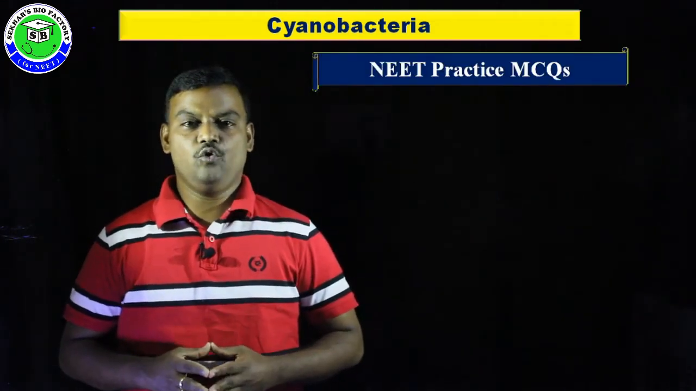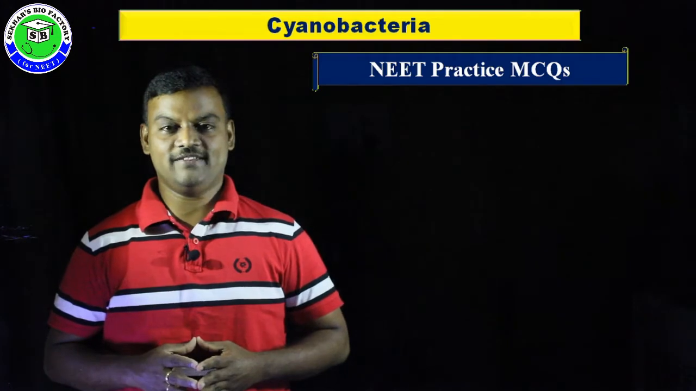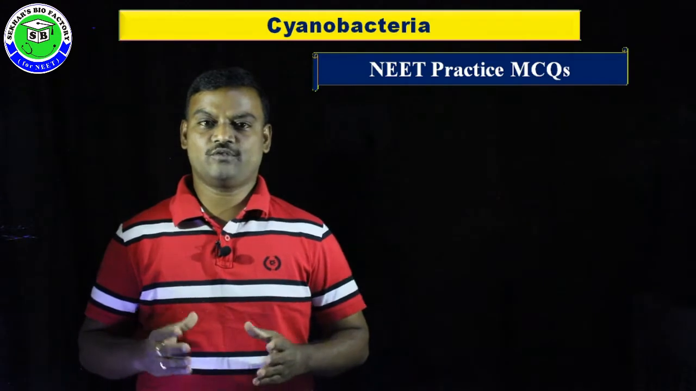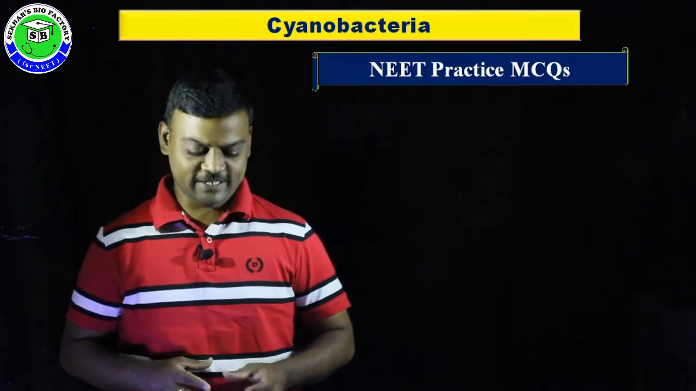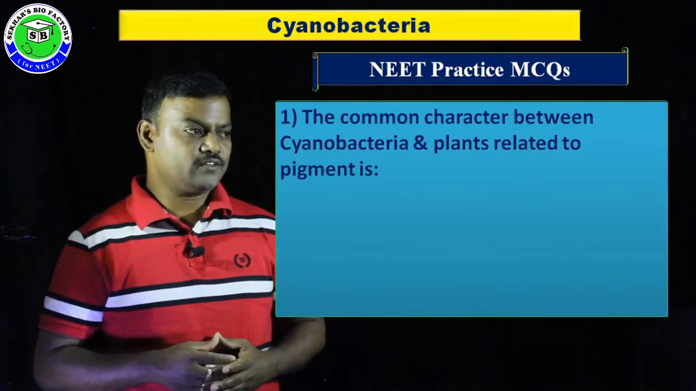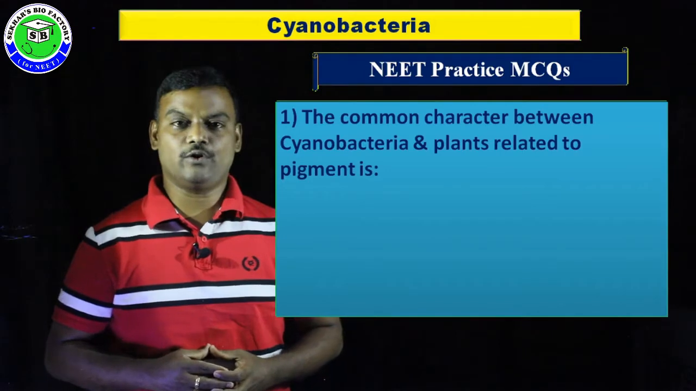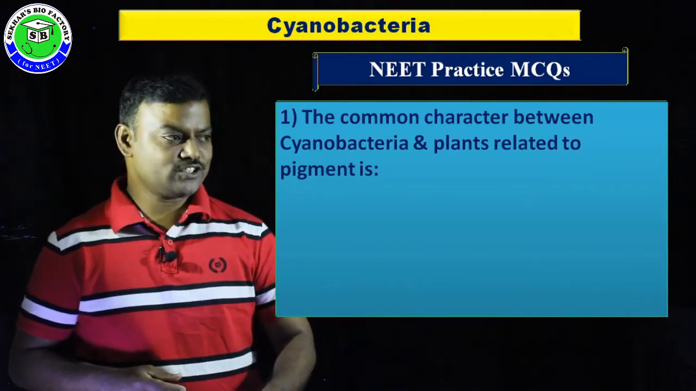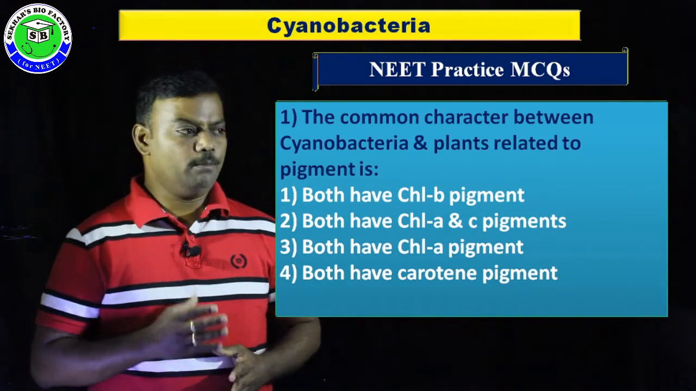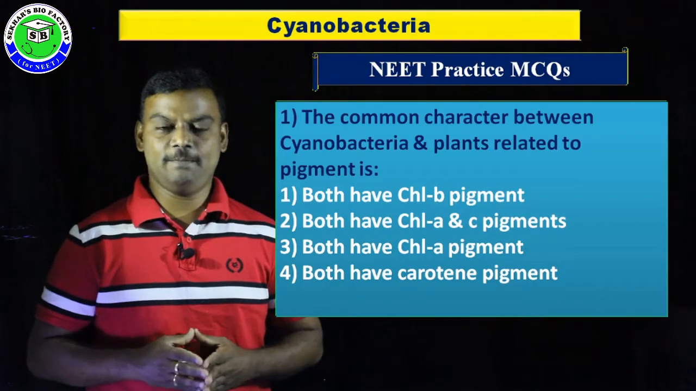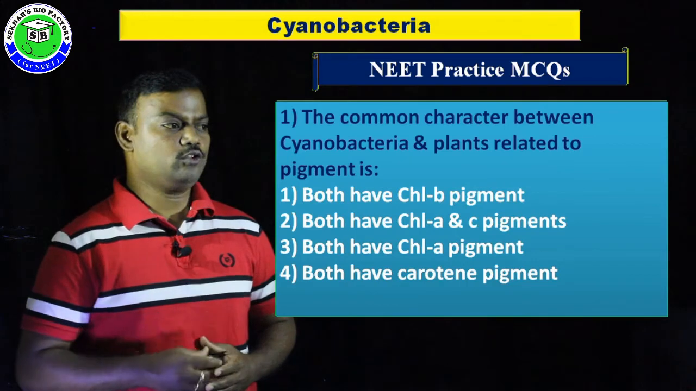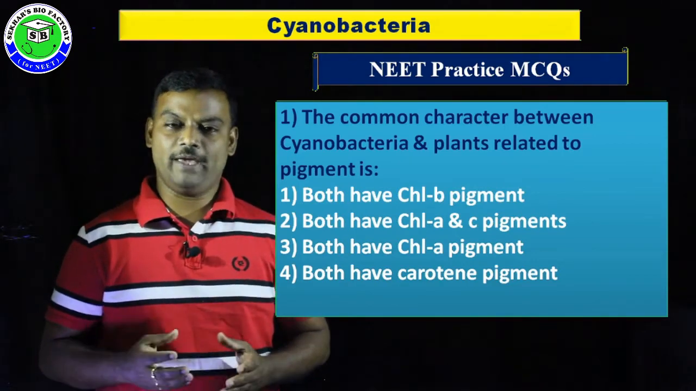That was the concept related to eubacteria and cyanobacteria with its significance. So let us discuss some important NEET practice multiple choice questions related to this topic. Question number 1. The common character between cyanobacteria and plants related to pigments. The first option is both have chlorophyll B pigment. Second option, both have chlorophyll A and chlorophyll C pigments. Third option, both have chlorophyll A pigment, and the fourth option is both have carotene pigments.